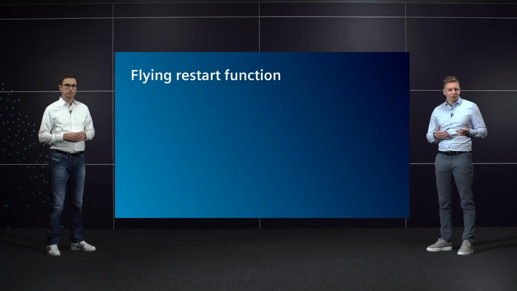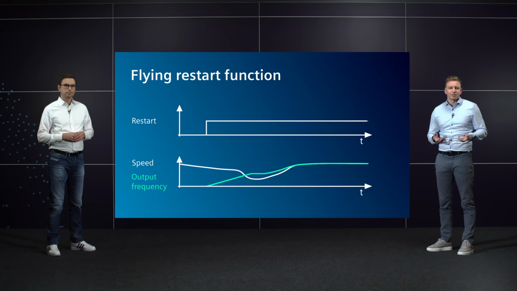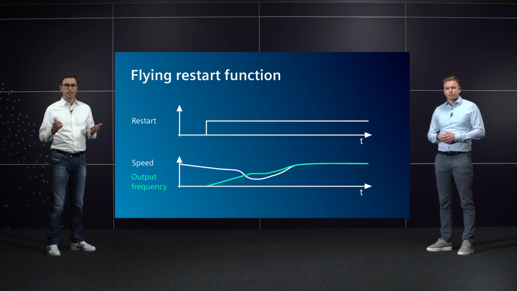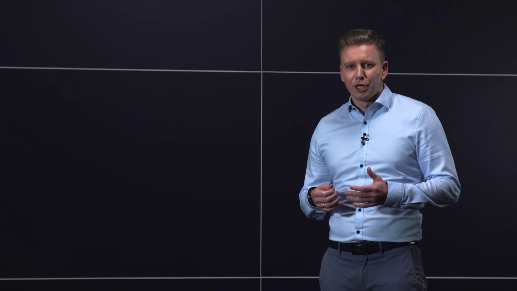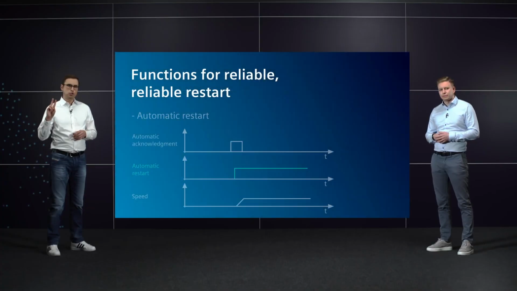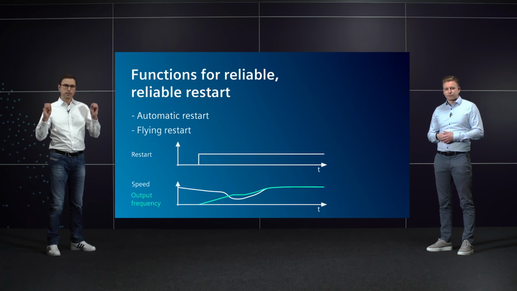If the power cut was so short that the motor is still turning when the power comes back on, due to the rotating mass, the flying restart function is used to synchronize exactly to the current actual speed. So a motor that's still turning is restarted on the fly by the converter at the appropriate speed. It's a very important function because otherwise an excessively high inrush current could lead to a new fault when switching on to a motor that's still rotating.